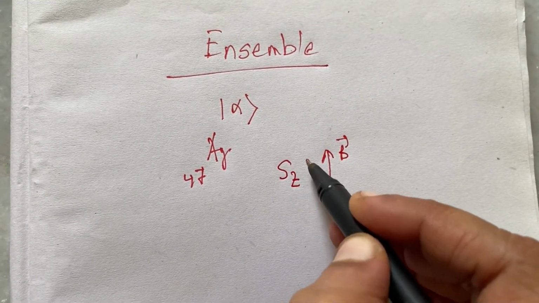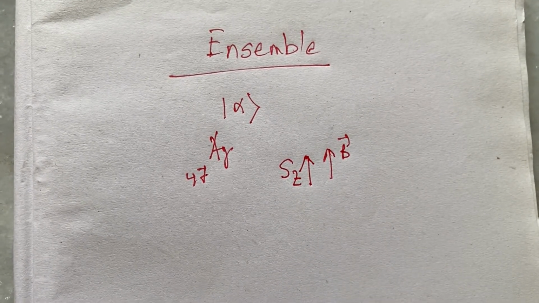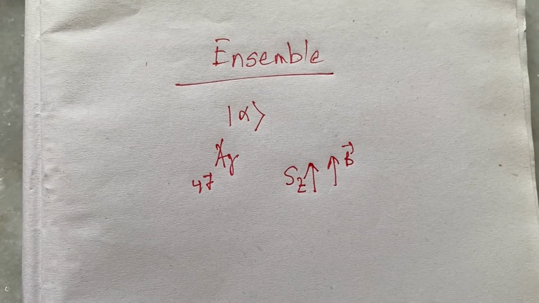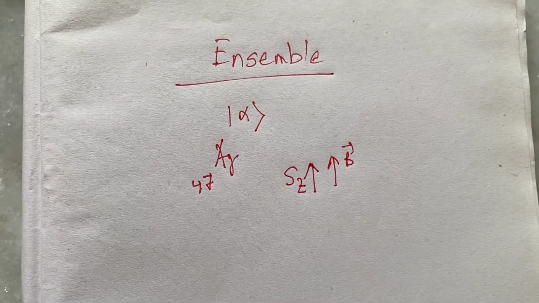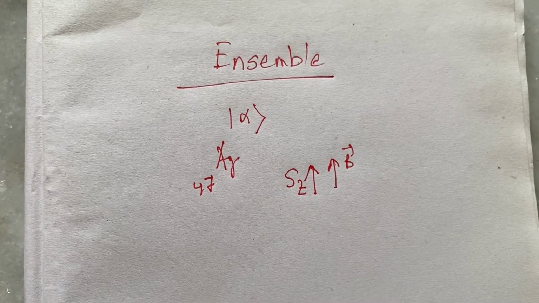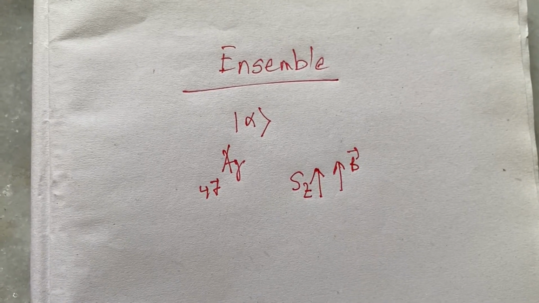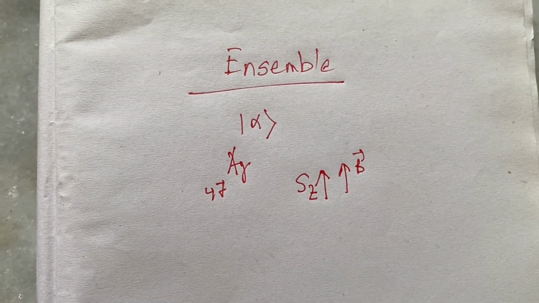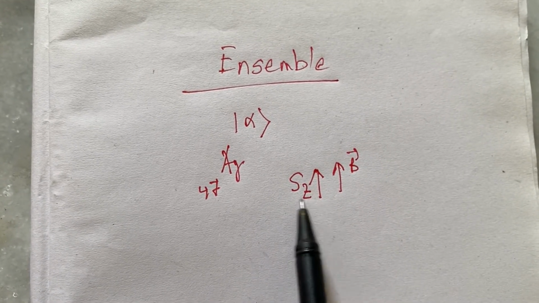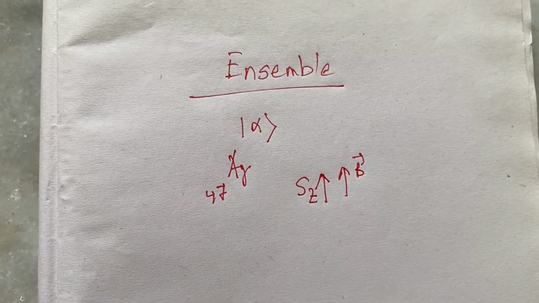Their spins are now parallel to this magnetic field. So every atom has its spin pointing in the same direction, and this direction is determined by the inhomogeneity of the magnetic field of the apparatus. So all the electronic spin states can be represented by this alpha.